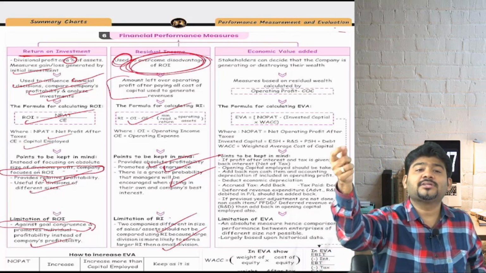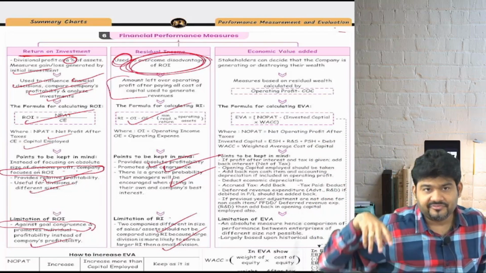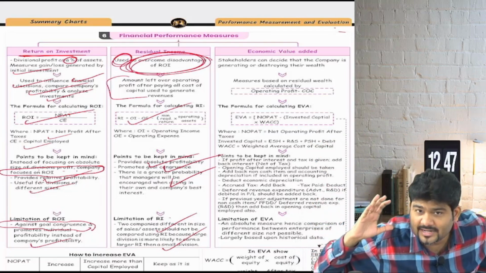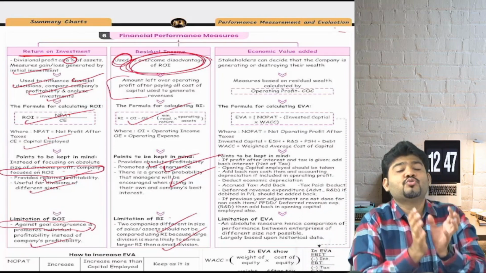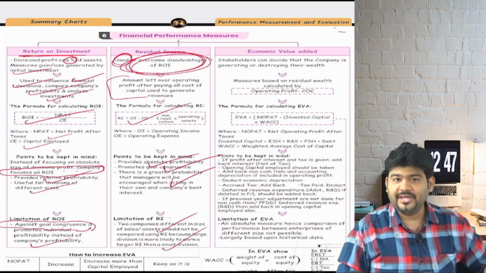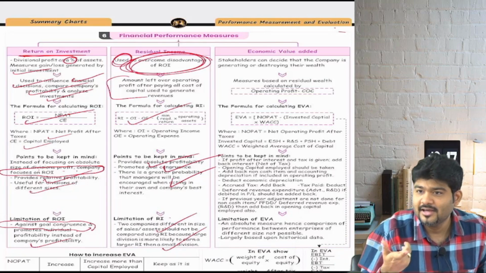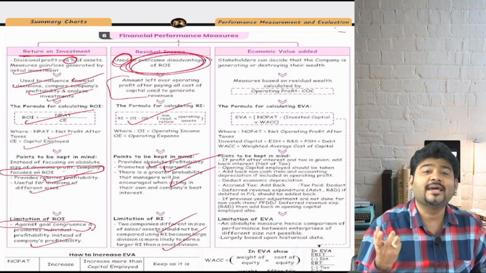So they created certain adjustments, around 155 to 160 adjustments were created by them, and they said that to the profit and loss account that you are getting from the annual report, apply those 155, 160 adjustments, and you will reach a level of cash profit or economic profit of the company. See, the real profit of a company is how much cash profit it is making. That is the real profit for a company, yes or no?